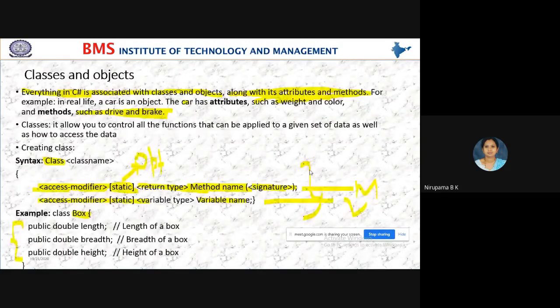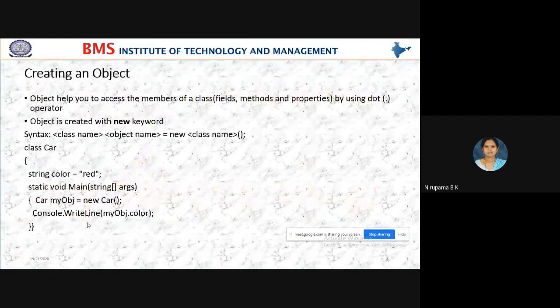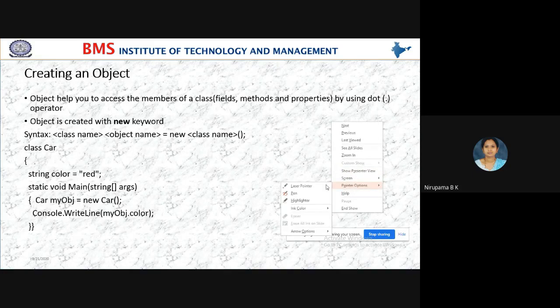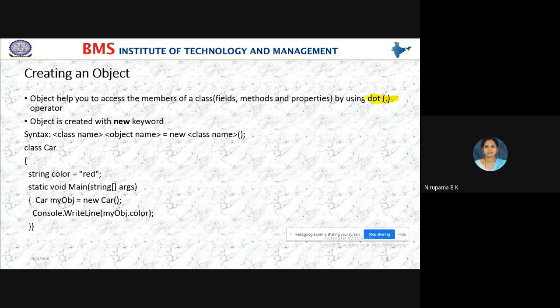Now, in this previous example, I have declared three variables: length, breadth, and height. Now, after declaration, I want to use these variables in my program. So how can I use these variables in my program? Using object. Object helps us to access the members of the class. And how do we access the members of the class? Using a dot operator.